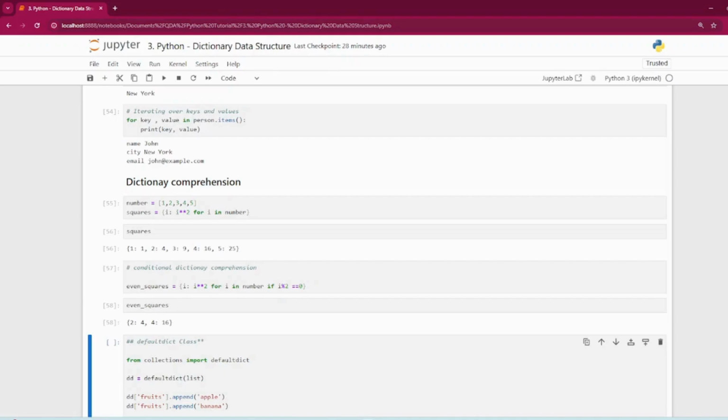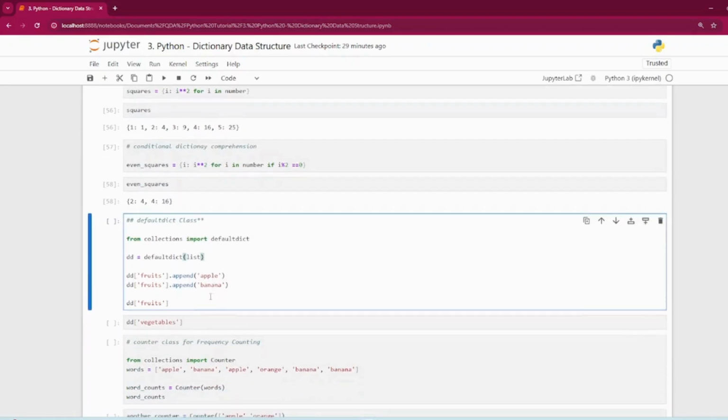All right. Another powerful feature of Python dictionary is the defaultdict class. It is available in the collections module. It provides a default value for a key if it does not exist. By default, when you access a key that does not exist in a normal dictionary, you get a KeyError. But with defaultdict, you can specify default values such as list, integer, or even a custom function so that it automatically handles the missing value.